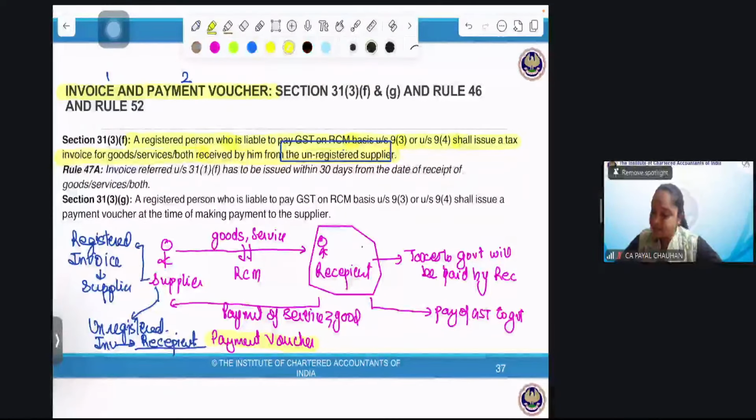Now, next, it says the invoice referred to under this section has to be issued within 30 days from the date of receipt of goods or service or both. Important thing, when will the invoice be issued? Ma'am, in case of service, within 30 days? Yes, Navneet, because this service is covered under RCM. So in this case, the invoice by the registered recipient will be issued within 30 days of receipt of goods or service or both.